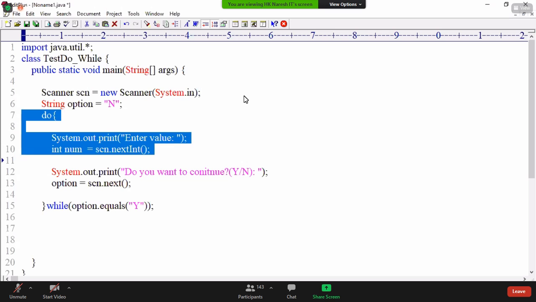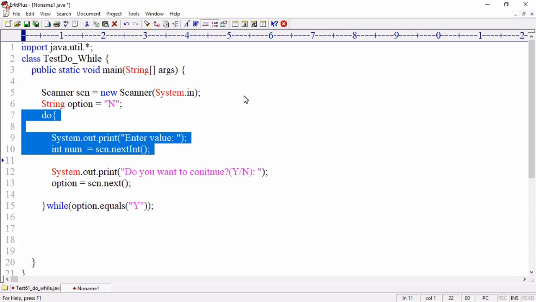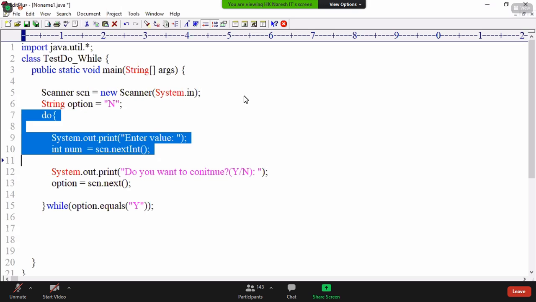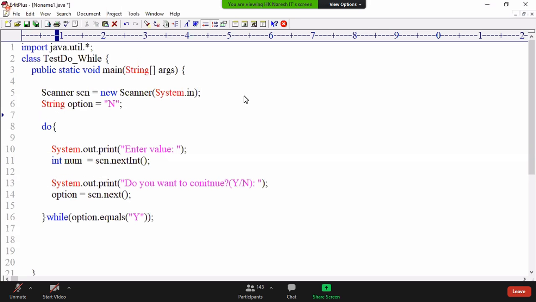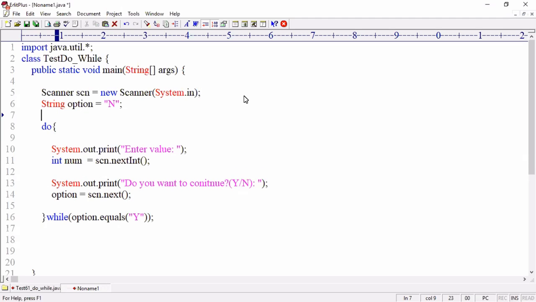A value storing memory is a variable. Multiple value storing memory is, come on, multiple value storing memory is an array or collection, right? If you want to store multiple values, you must use an array or collection. When you know how many values to enter, I want to enter this many fixed number of values, then use an array. When I don't know how many values to enter, 1 or 10 or 15 or 20, I don't know, then in that case I should use a collection.